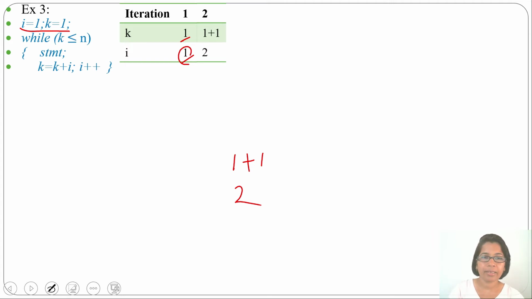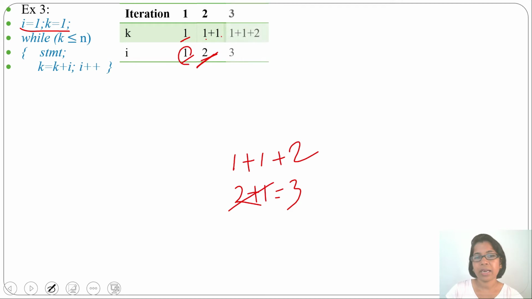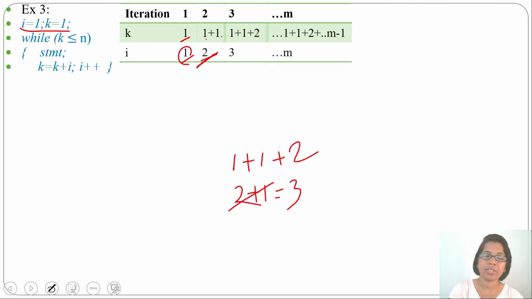Then for the third iteration, the k value will be 1 plus 1 plus 2, since i is 2, and the i value will be 2 plus 1, which is 3. So for the third iteration, the k value is 1 plus 1 plus 2 while the i value is 3. Like this it will continue. For the m-th iteration, the k value will be 1 plus 1 plus 2 up to m minus 1, and the i value will be m.